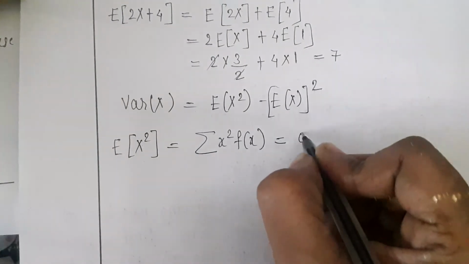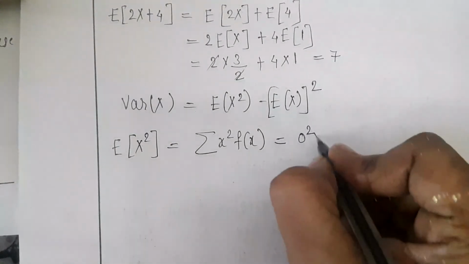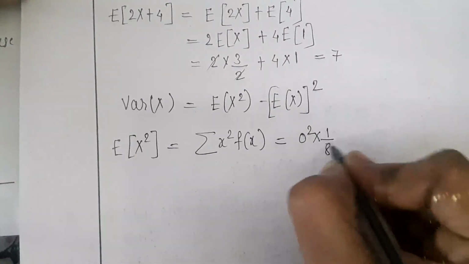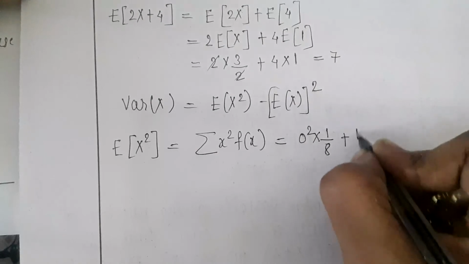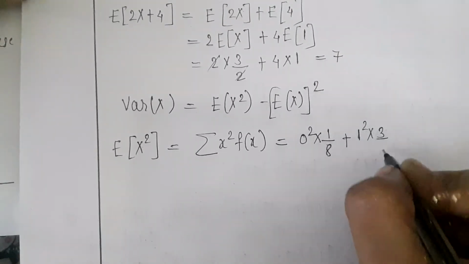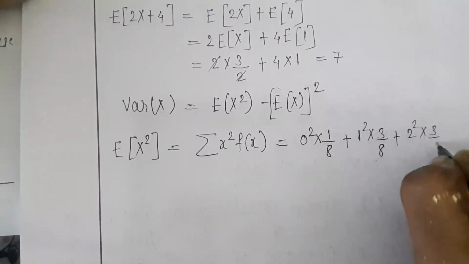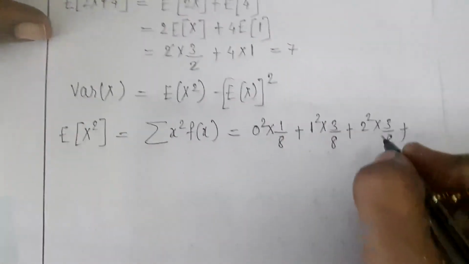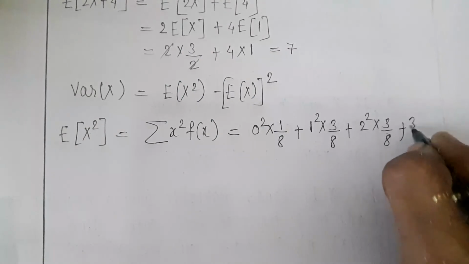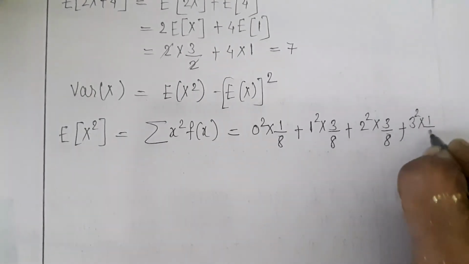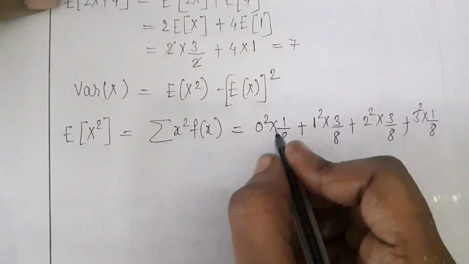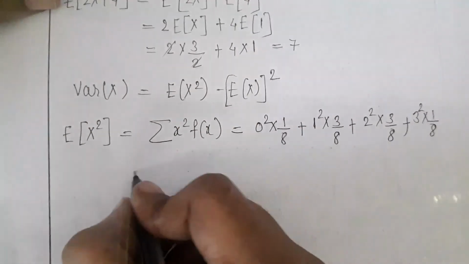Now first value of x is 0. So 0 square into 1 by 8 plus then 1 square multiplied by 3 by 8 plus 2 square multiplied by 3 by 8 plus next value is 3 square multiplied by 1 by 8. Simplify this. 0 square is 0 and 0 multiplied by 1 by 8 is 0.